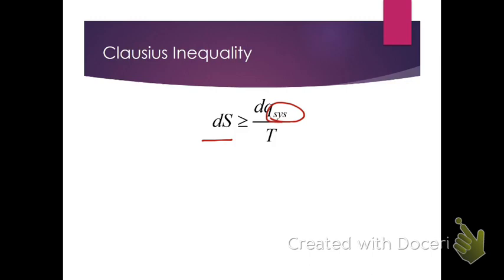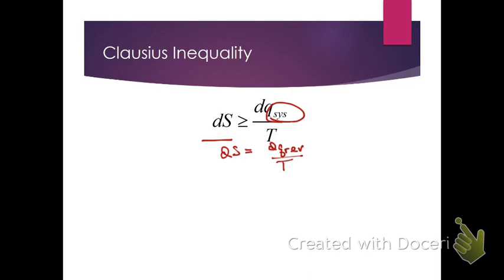dq system refers to any process regardless of path. So the difference here is that this is specific. The inequality refers to any possible path, whereas the definition of entropy refers to a reversible path. And of course, if we do have a reversible path, we again note that dS is going to be equal to dq reversible over T. So that's actually the difference here.